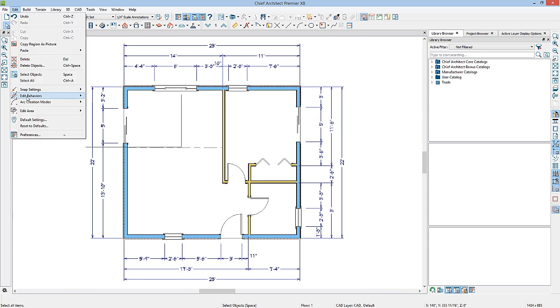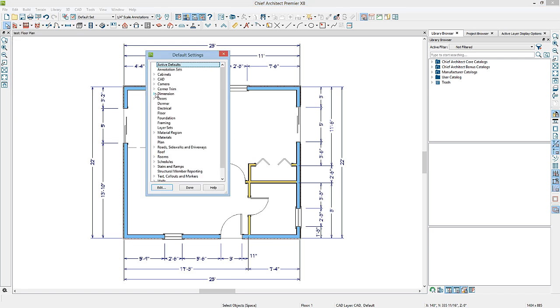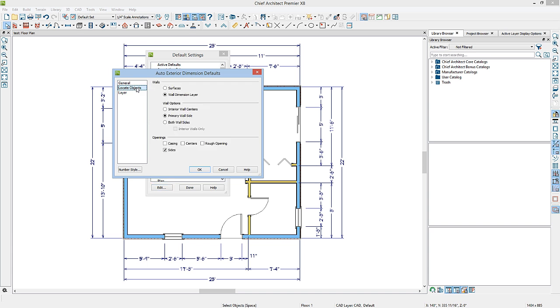If we go to the Edit drop-down menu to Default Settings and go to the Dimension Tools, if I double-click on Auto Exterior Dimensions and go to Locate Objects, here is where you can control what your automatic dimensions will dimension to. The walls will be located at their Walls Dimension layer, which is typically the framing layer or structural layer of the wall. You can change that to dimension to the surfaces of the wall, the siding or the drywall. You also have different options for your interior walls. You can dimension to the interior wall centers, the primary side, or to both sides of the interior walls.